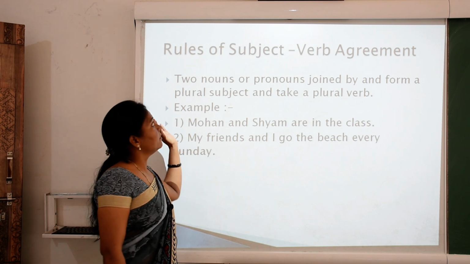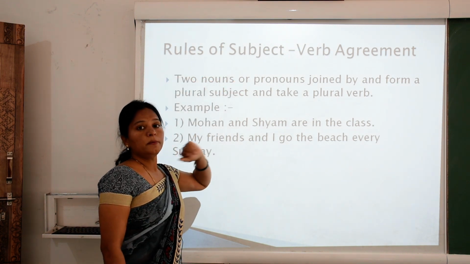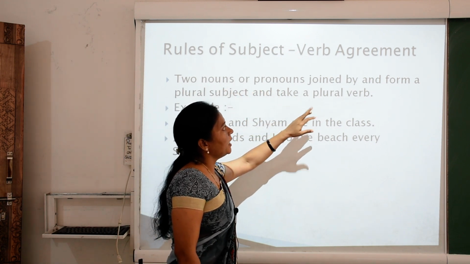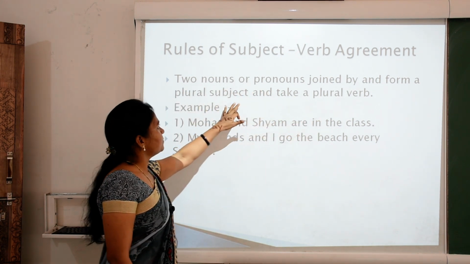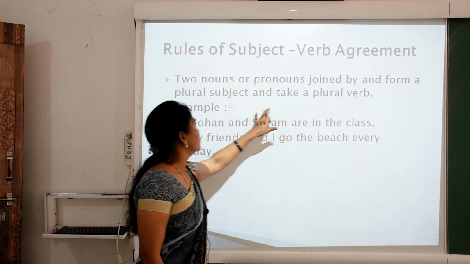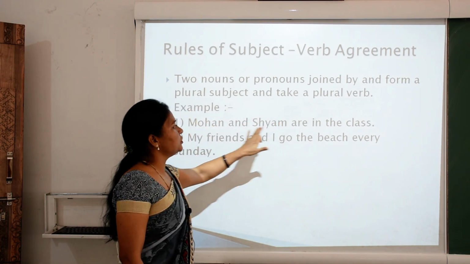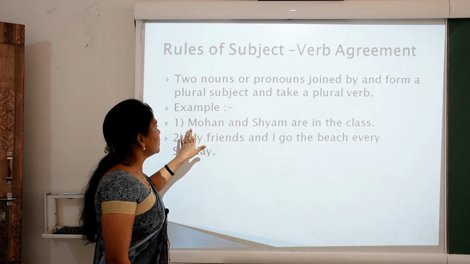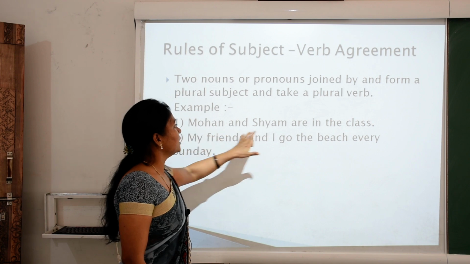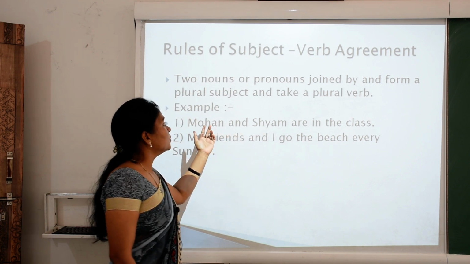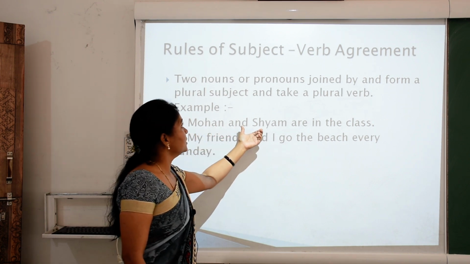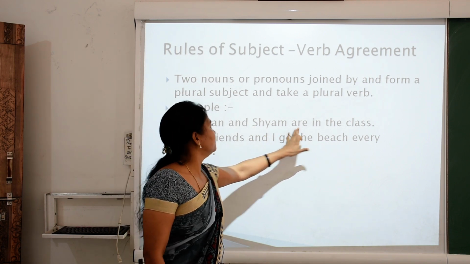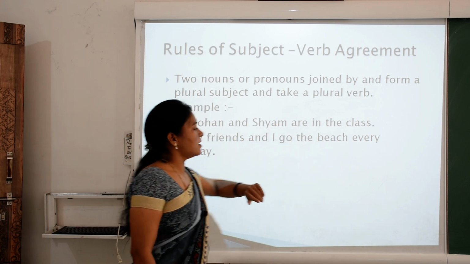So children, some rules are given here. Rules of subject verb agreement. Two nouns or pronouns joined by and form a plural subject and take a plural verb. Example, Mohan and Shyam. What is this? This is the name of a person. It means a singular subject. Mohan is a singular subject and Shyam also, but here two names are given. So Mohan and Shyam is a plural subject, so we use are, which is a plural verb. Mohan and Shyam are in the class.